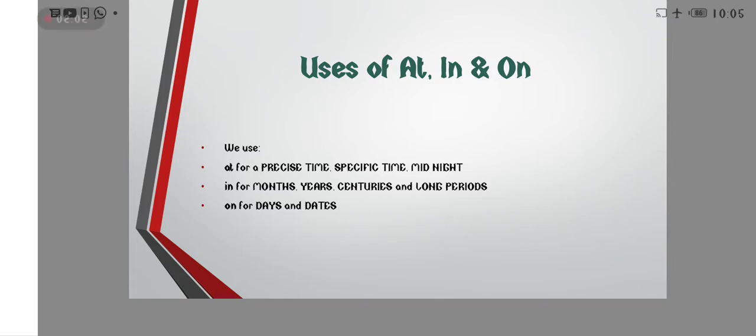We use in for month, year, centuries, and long periods. When we want to give information about a month, year, centuries, or a long period, we use in.